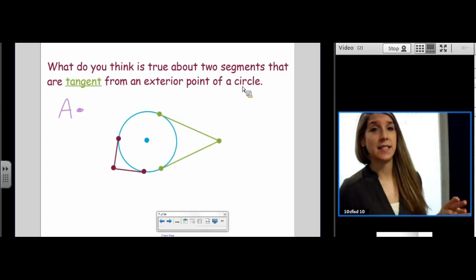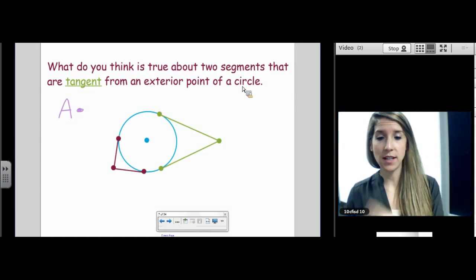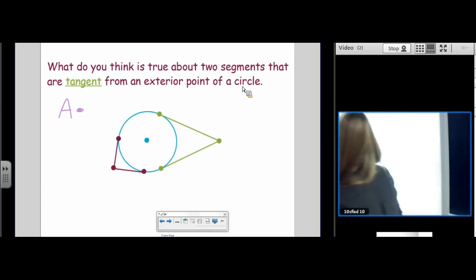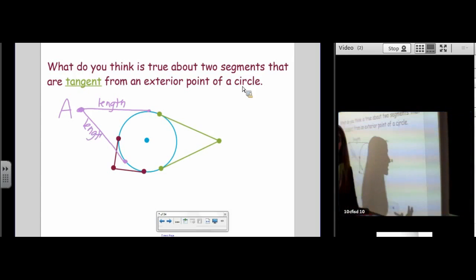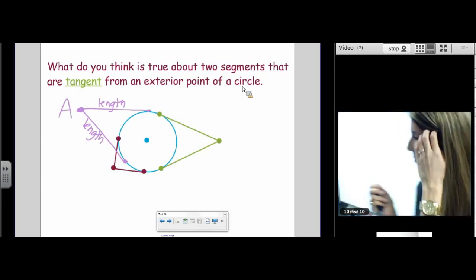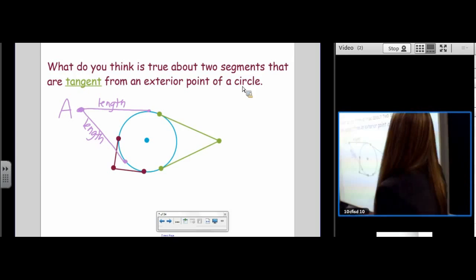We learned, after we did the basic terms worksheet, how many lines are tangent to my circle that go through point A? Two lines. There exist two lines. So I know from this point in the universe there are only two lines that are tangent to my circle. What I'm asking for is, what do you think is true about the length of those two tangent segments? Looking at all my examples, can you kind of tell? Maybe your hypothesis is that they're congruent.